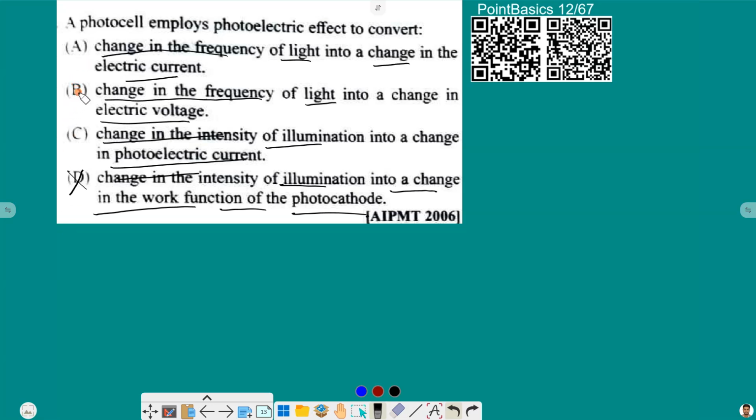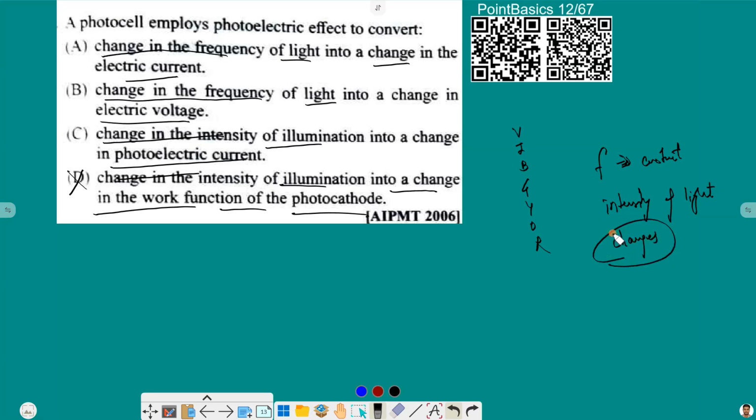Now there can be some doubt about whether it is converting a change in frequency or a change in illumination. If we cover the basics, the sun spectrum is given by this short code that we give, and the frequency for each color or each radiation is constant. But what happens is that the intensity of light changes.